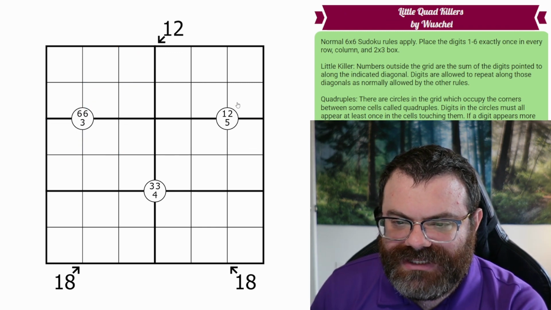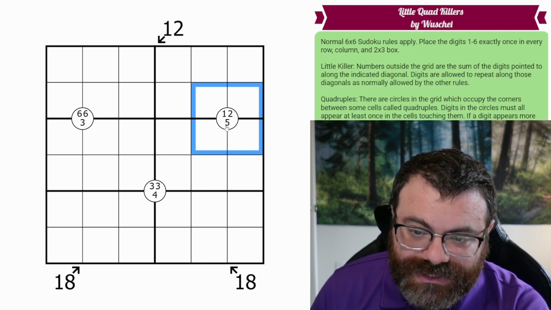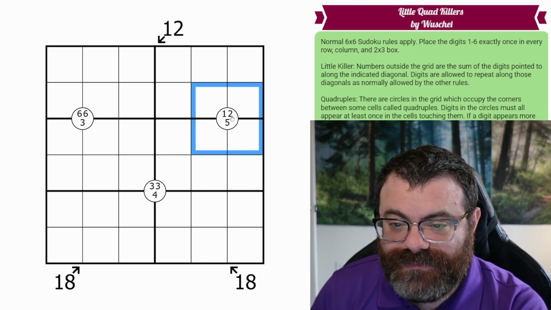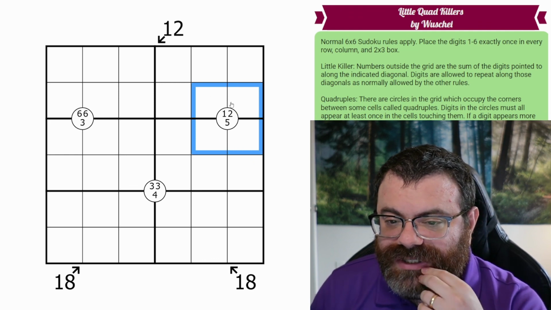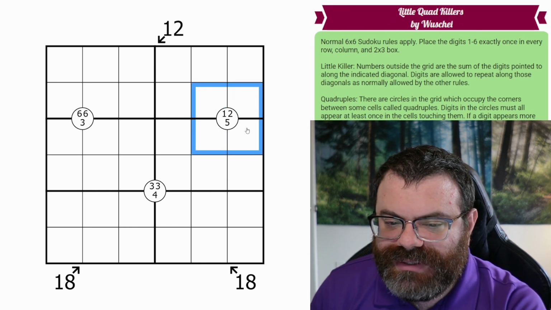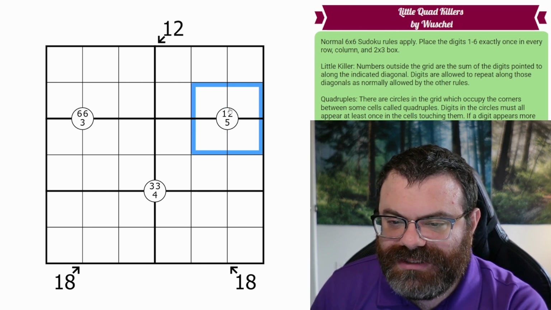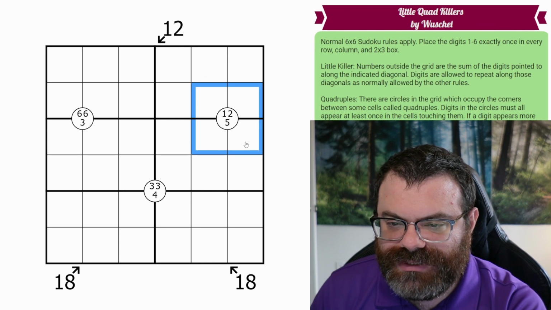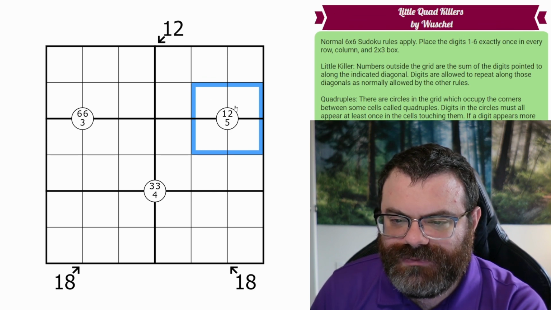And then we also have these quadruples in the grid. So these are the circles with digits in them surrounded, and they touch 4 surrounding cells. So what this is telling us is that in those surrounding cells, we need each of those digits to appear at least once. So in here, we need a 1, 2, and 5 to appear.